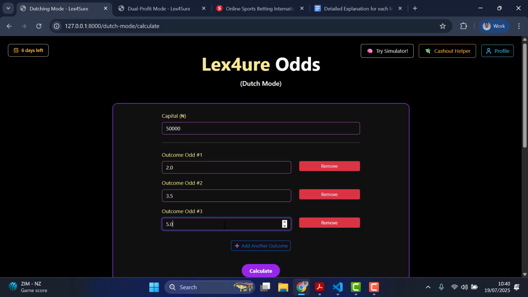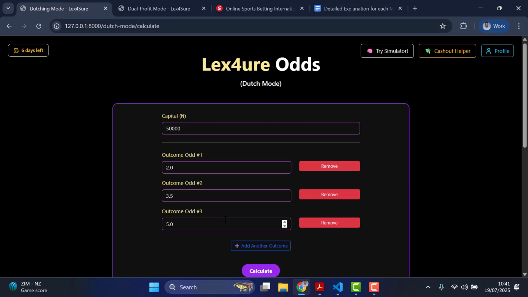My expectation here is that for these three, I want Lex4ure odds to give me the amount I should stake for each of them separately. And at the same time, it should tell me the profit I'm going to make if any of them win. So even if it's this one that wins, the profit must be the same. Even if it's this other one that wins, all the profits will be the same, regardless of which of them is winning. All right.